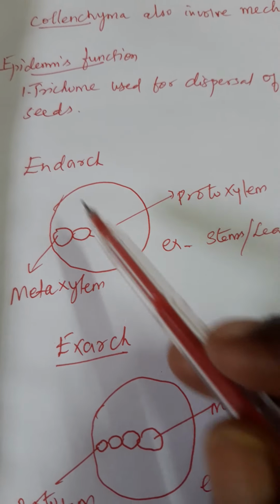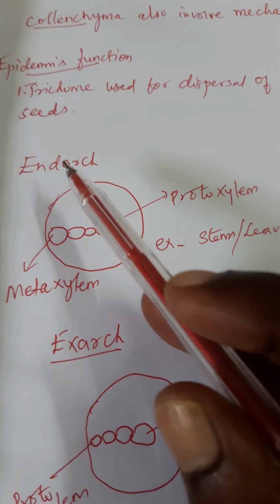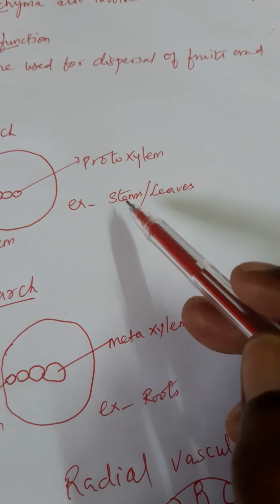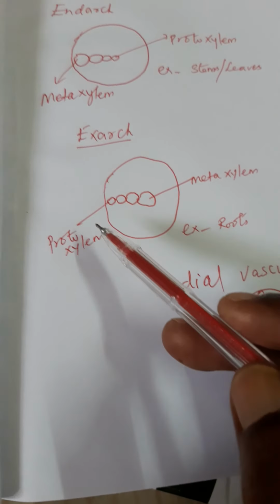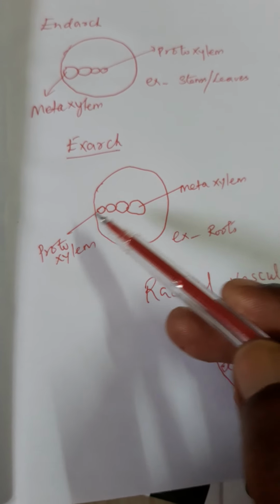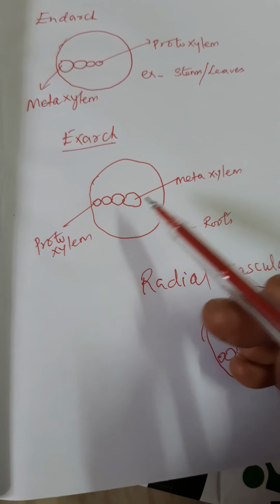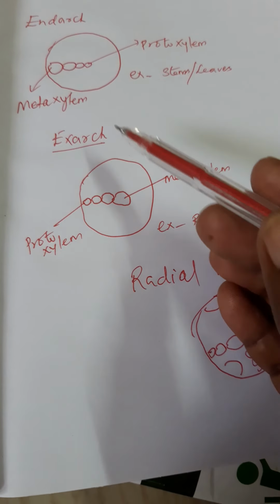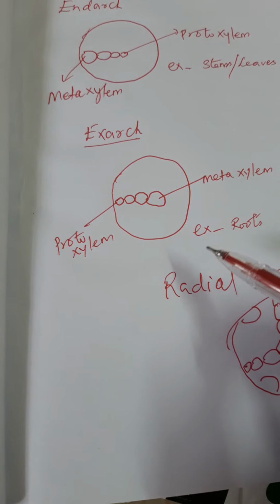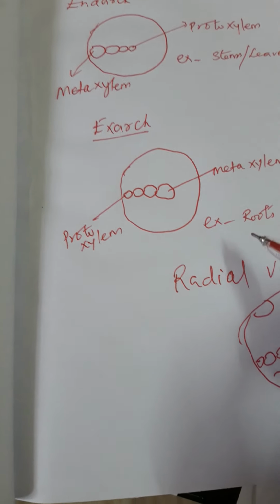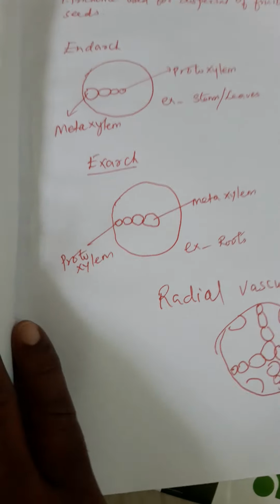This condition is called endarch. Example, stem and leaves. Exarch means protoxylem towards the periphery, boundary line, but metaxylem towards the center, opposite of endarch. This condition is called exarch. Example, roots.